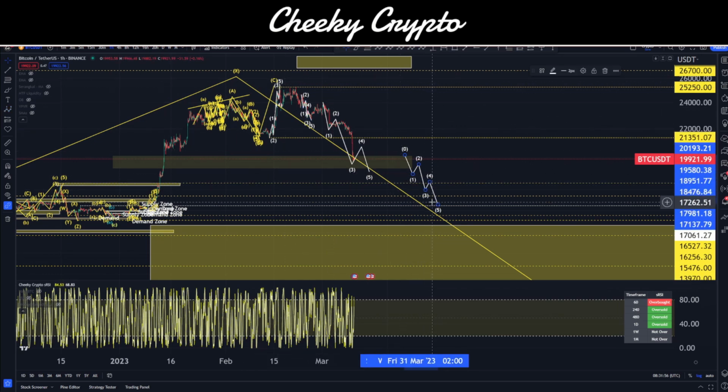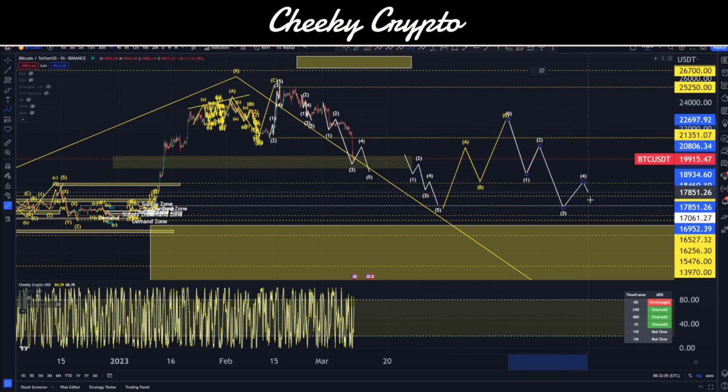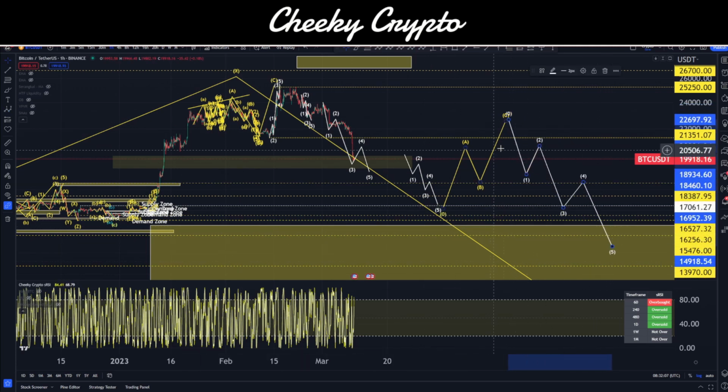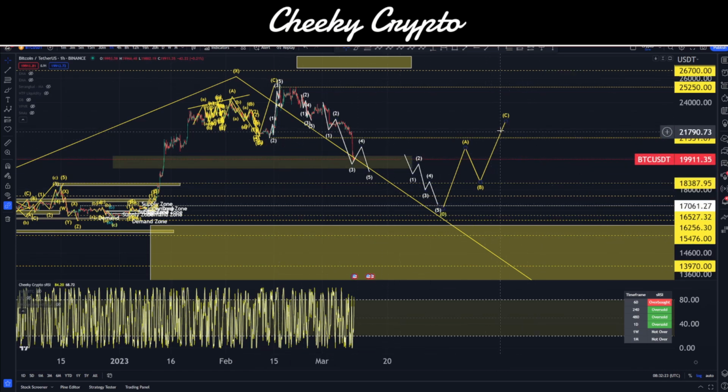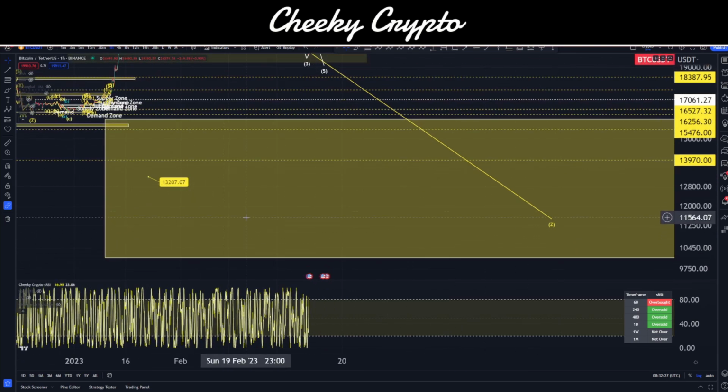Only once we do this structure will we end up with a much larger correction, maybe pushing back up into those 22s, before we then go ahead and do a much deeper retracement, go down into new lower lows and all that kind of stuff. Potentially even just retesting. Now, at this point, we don't know whether or not we end up with a zigzag corrective pattern of 5-3-5, or we end up with a deeper trend of 5-3-5-3-5, all of which is possible inside of our Z wave here, taking us into these lows.